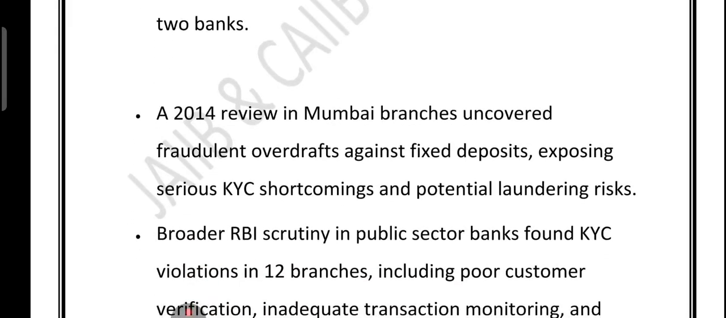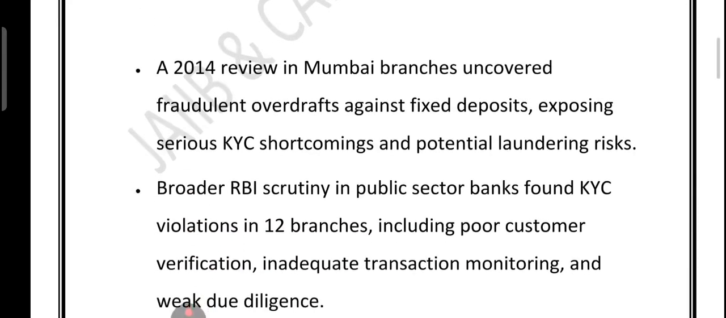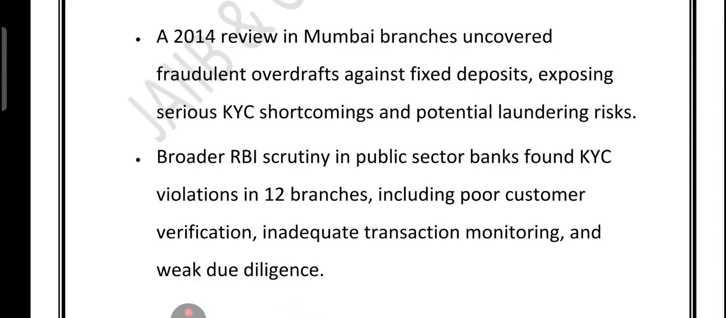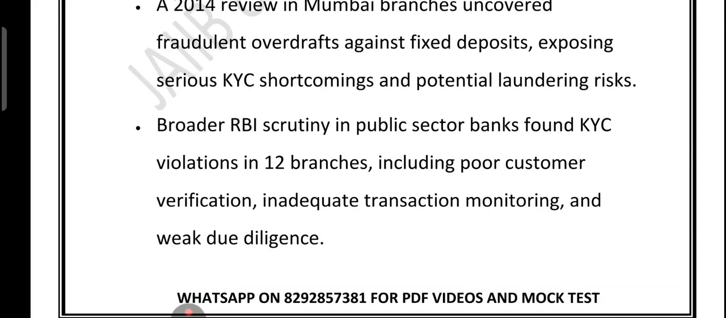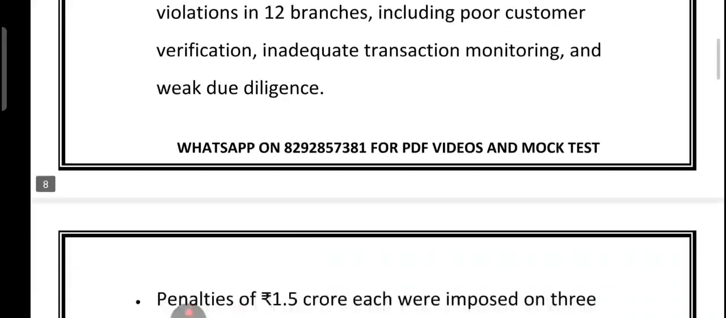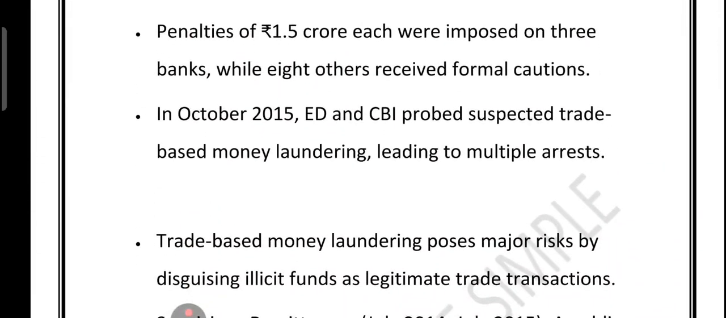Now let's see one more case. In 2014, a review of a bank branch in Mumbai exposed a worrying scam: fraudulent overdraft against fixed deposit. This was not just a small banking error. It revealed serious KYC weakness and potential risk of money laundering. When the RBI expanded its checks to the public sector banks, the picture got even worse. In 12 different branches, they found clear KYC violations. Customers were not properly verified, transactions were not monitored closely, and due diligence was quite weak. The punishment was serious: 1.5 crore penalty each on 3 banks and a formal warning to 8 others.